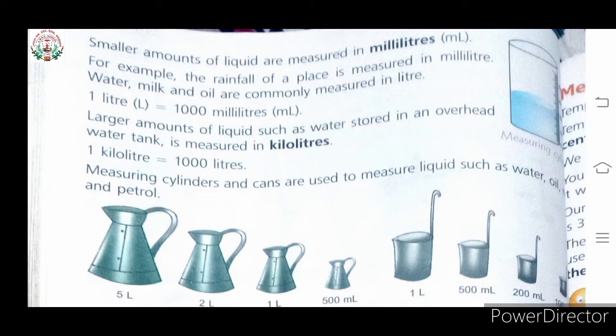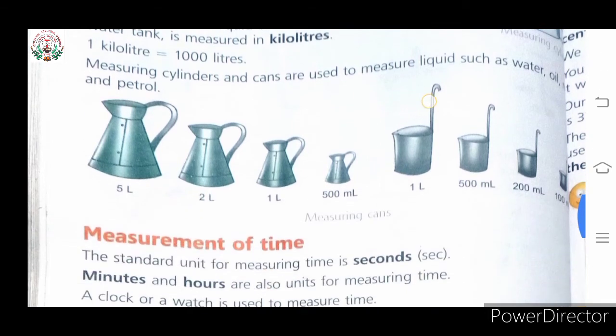Here children, some measuring cylinder pictures are given. Let's see. Measuring cylinders and cans are used to measure liquids such as water, oil, milk and petrol. The first can measures 5 liter, second one is 2 liter, then 1 liter and 500 milliliter. Again 1 liter, then 500 ml, then 200 ml and 100 ml.